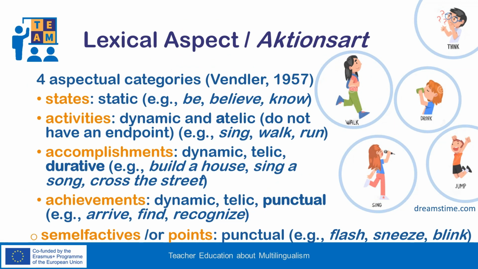These observations take us to consider what lexical aspect stands for. Following Vendler in 1967, who worked on the basis of earlier work by philosophers such as Kenny or Aristotle, linguists distinguish at least 4 aspectual classes. These are states like know, activities like run, accomplishments like cross the street, and achievements like recognize. In addition, linguists often assume that verbs like flash or sneeze form an extra class, the class of semelfactives or points, which was introduced by Comrie.